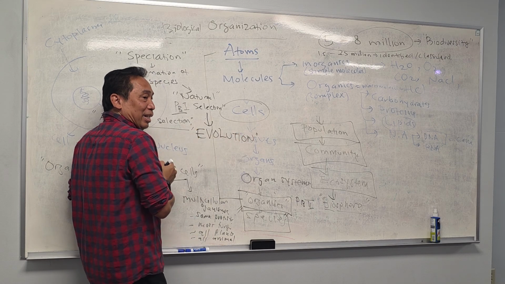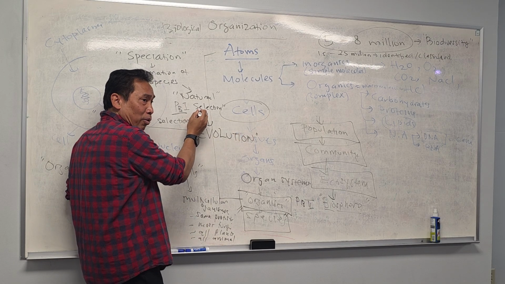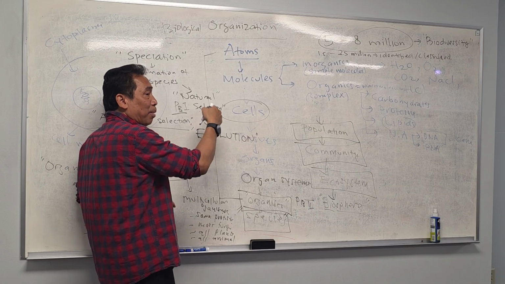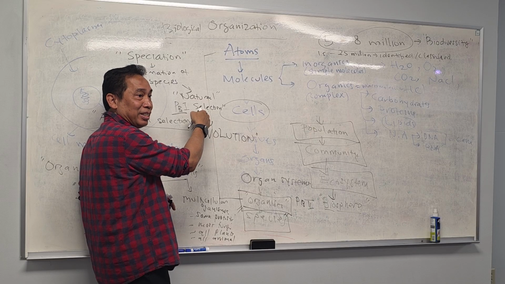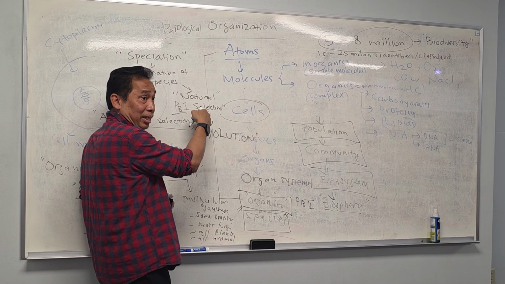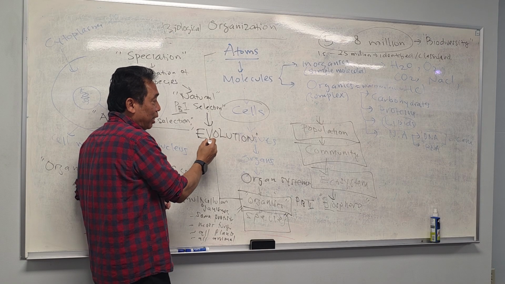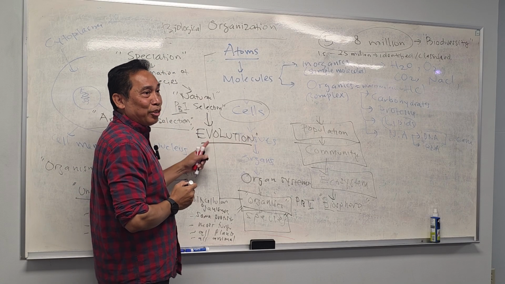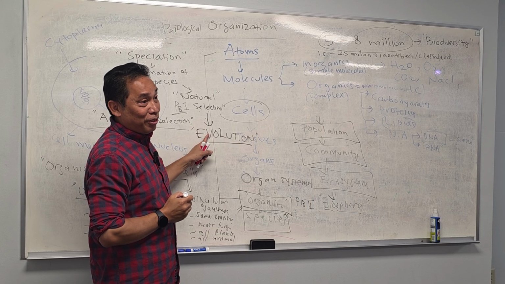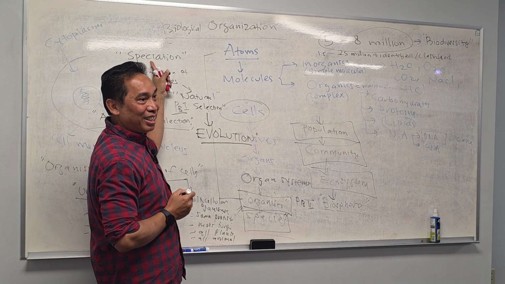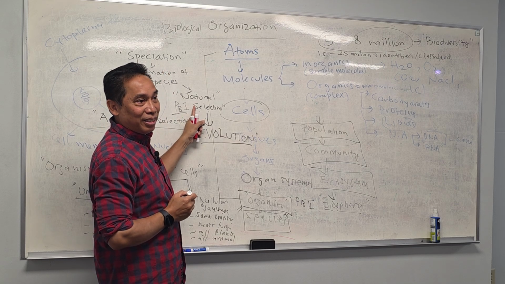So natural selection will make organisms adapt. Only organisms that are able to adapt to natural selection will stay. The ones that cannot adapt will go extinct. Correct? And this long-term process is called evolution. This is actually chapter 18. What is evolution? A long process that creates speciation through natural selection.